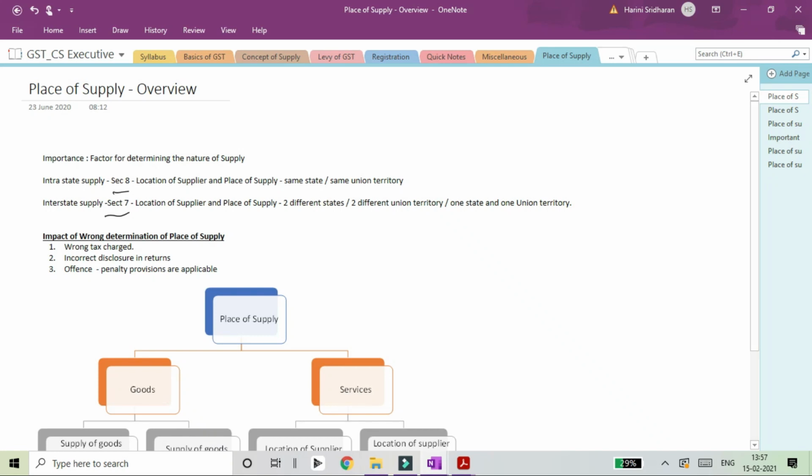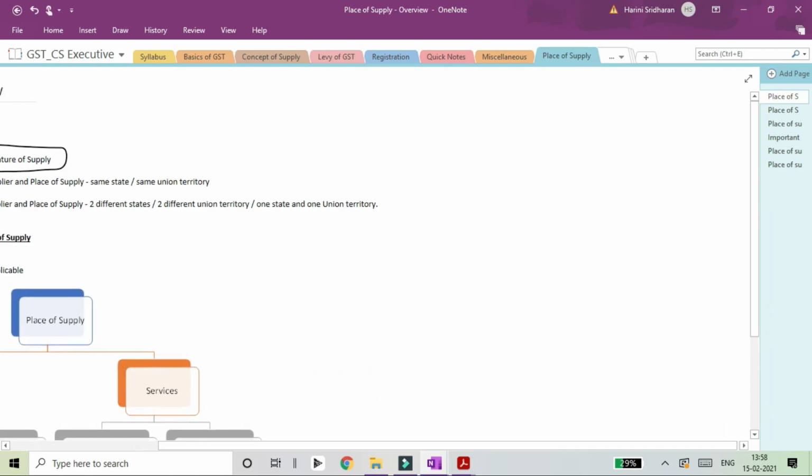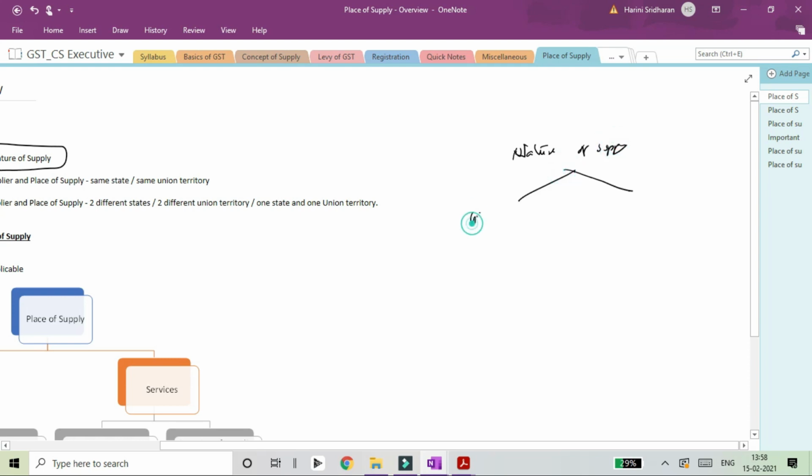In today's session, we'll be discussing the place of supply provisions under GST. The place of supply as a topic gains paramount importance because it's one of the important factors for determining the nature of supply. So, as you're all aware, what are the two types of supply under GST? It can be either intra-state supply or interstate supply.